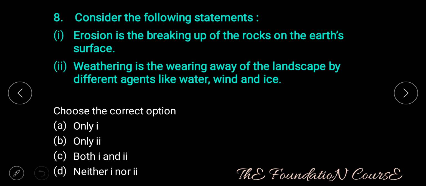Question number 8. Consider the following statements. Statement 1. Erosion is the breaking up of the rocks on the Earth's surface. Statement 2. Weathering is the wearing away of the landscape by different agents like water, wind, and ice. Choose the correct option. Option A, only one. Option B, only two. Option C, both 1 and 2. Option D, neither 1 nor 2.